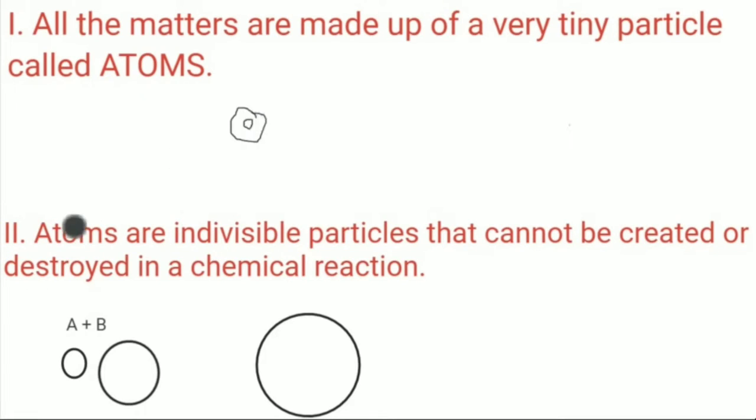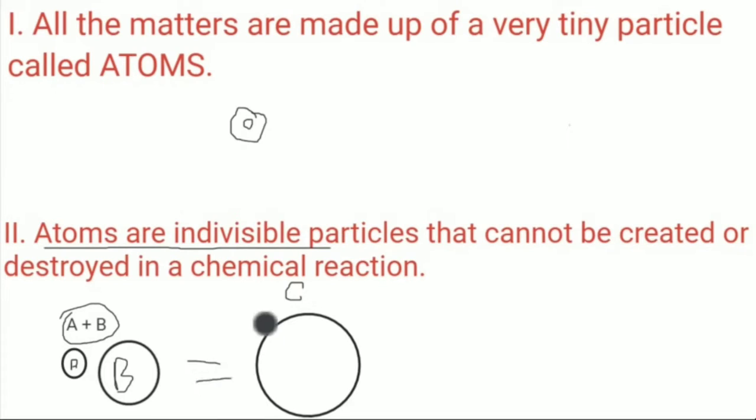Now coming to the next postulate. Atoms are indivisible particles that cannot be created or destroyed in a chemical reaction. We know that atoms are indivisible particles, and the next part is that they cannot be created or destroyed in a chemical reaction. So let us consider A and B forming a compound. Consider this and this as A and this as B. These will form the compound C.